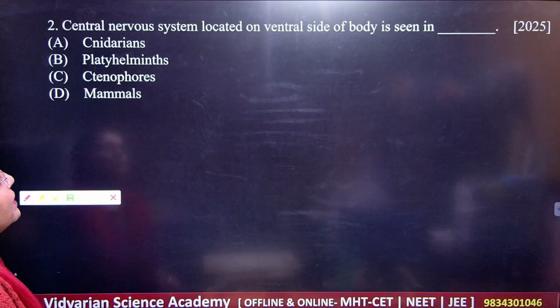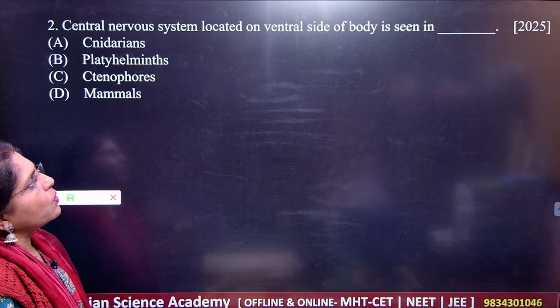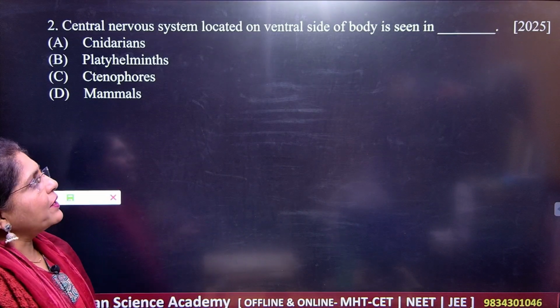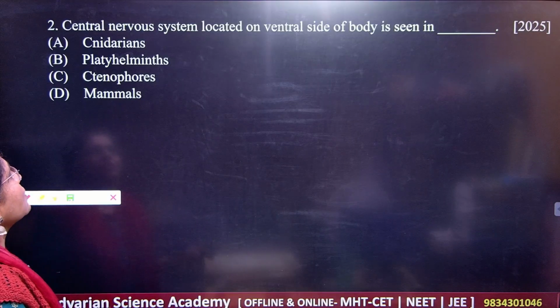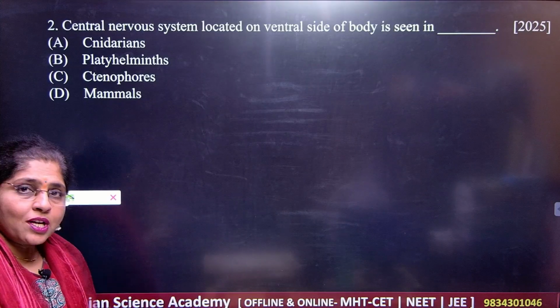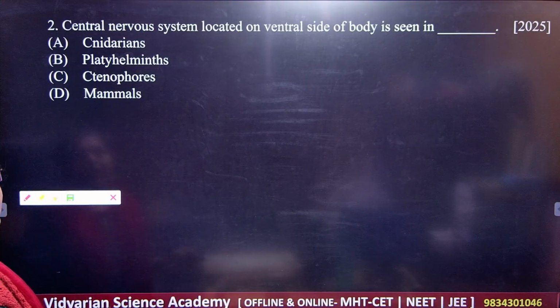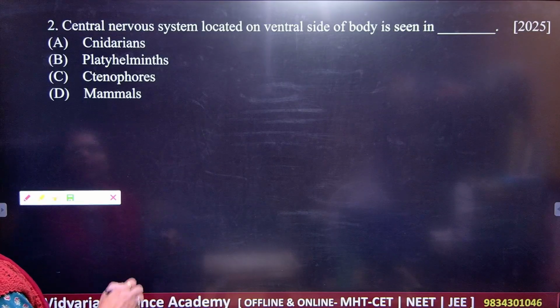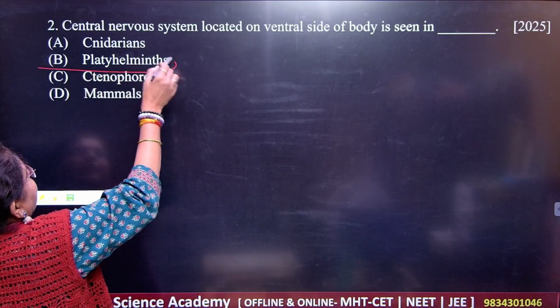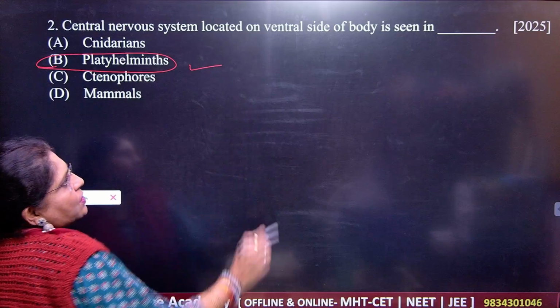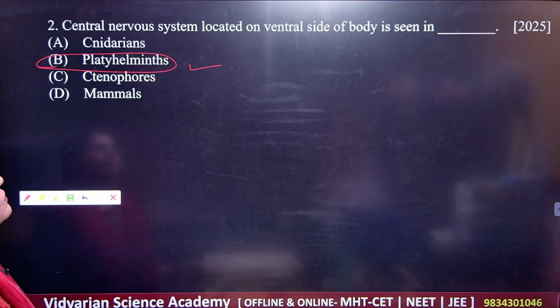What is question number 2? Central nervous system located on the ventral side of the body is seen in dash. Then Cnidarians, Platyhelminthes, Ctenophora, and mammals. So what should be your answer? Your answer here is Platyhelminthes. Okay, ventral side of the body.